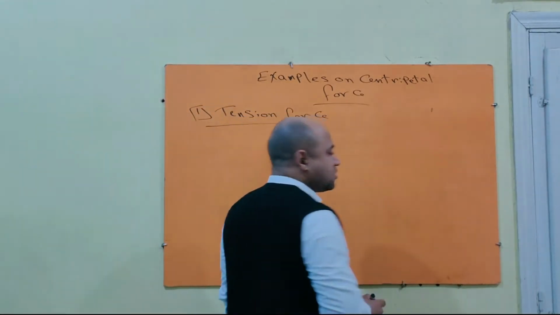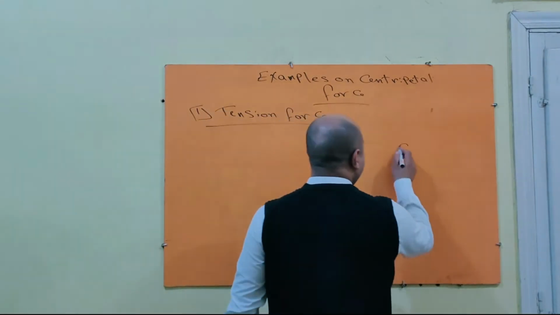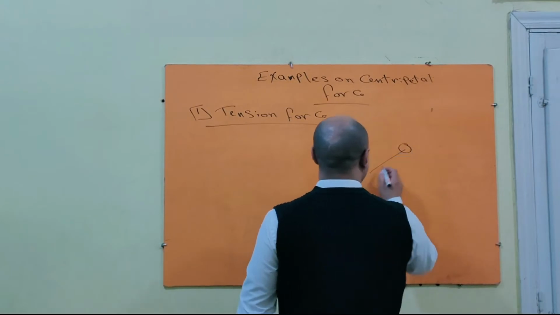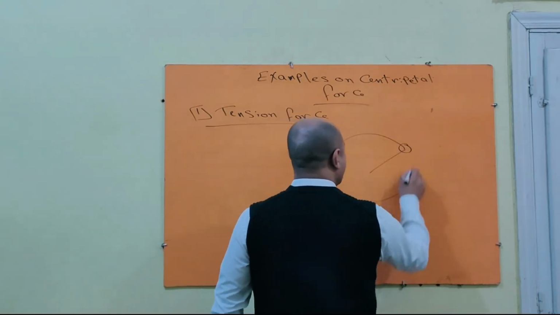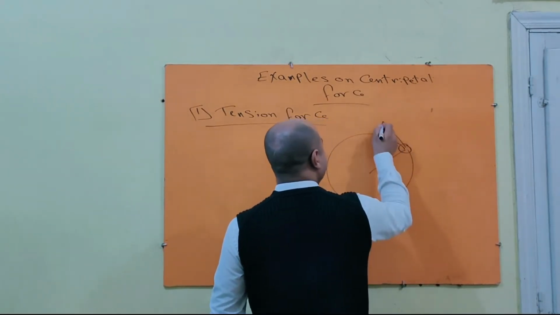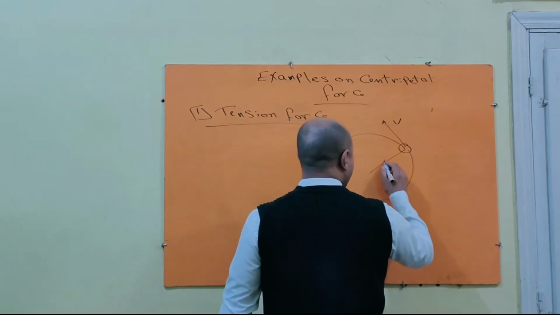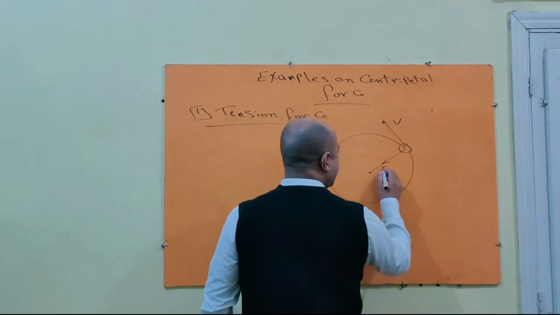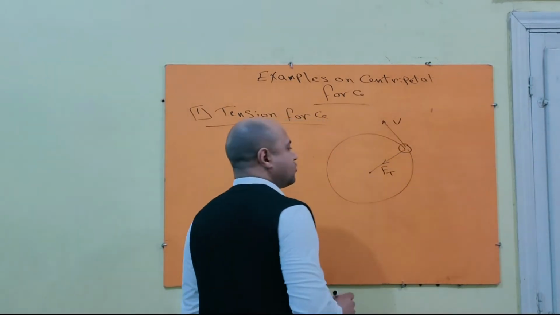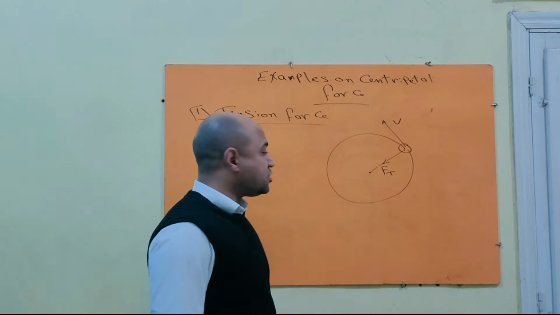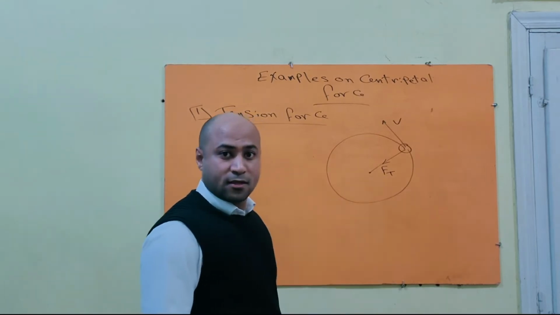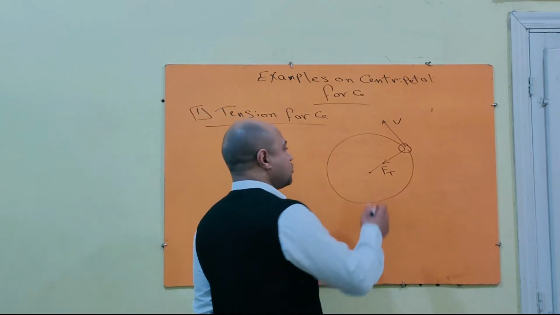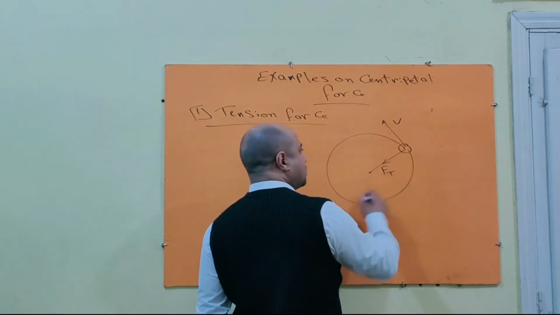In the previous example, if we have a thread and a stone, for example, or a body, and you rotate this stone in a circular path, the thread acts toward the center of the circular path. So there is a tension force that acts normally to the direction of movement. This force, which is called tension force in the thread, acts towards what? Toward the center of gravitation or center of the circular path.